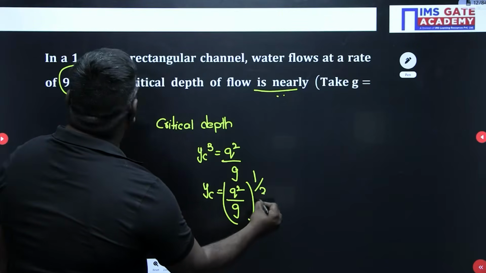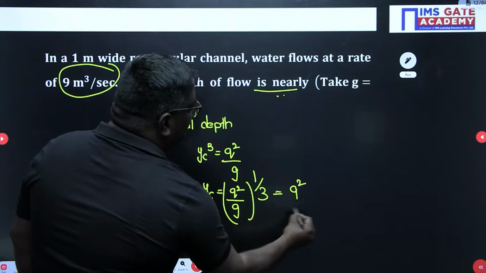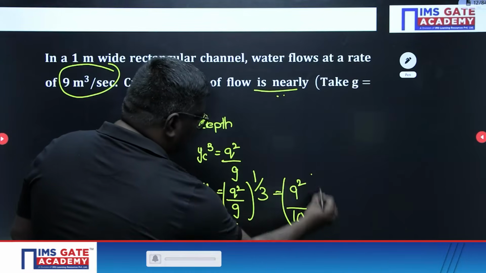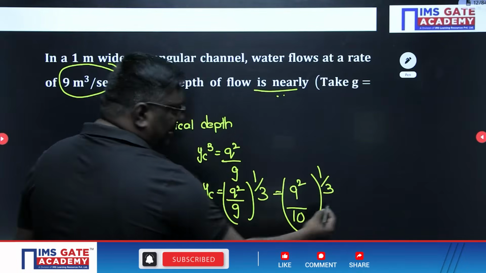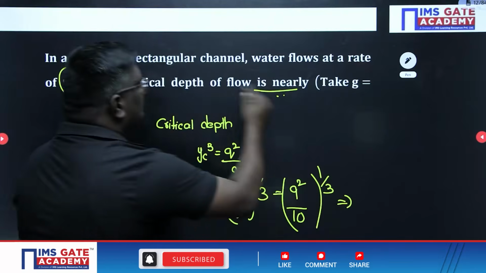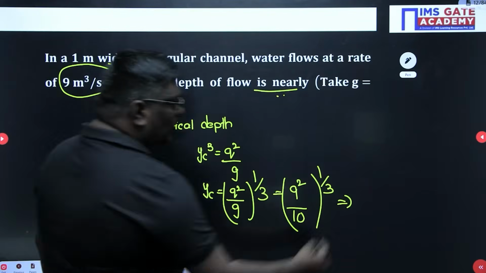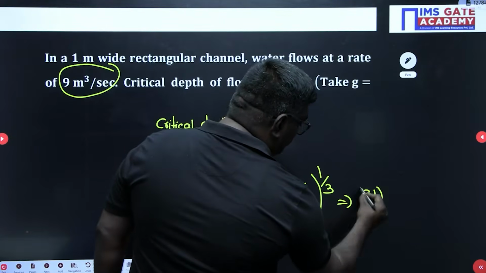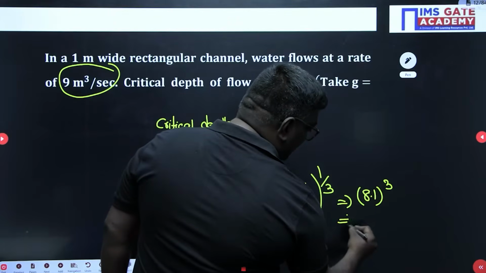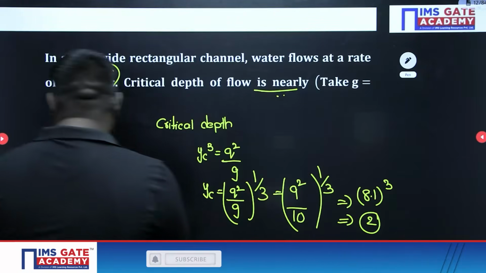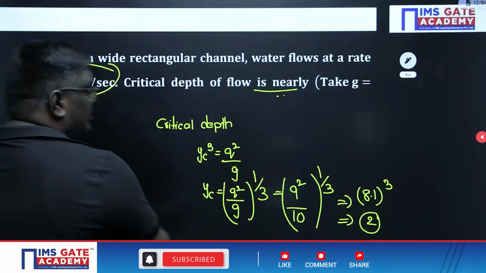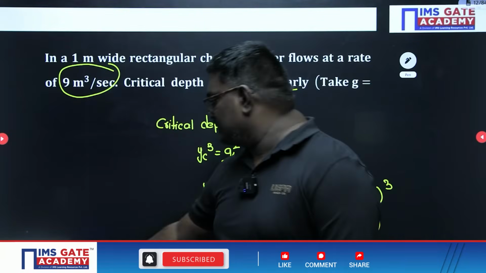What is Q square here? 9 square divided by G, assume it as 10, power 1 by 3. Q square is 81, so it is 8.1 whole power 1 by 3. Roughly we can say 2. The critical depth options are not written here, so you can write the answer as 2 meters.